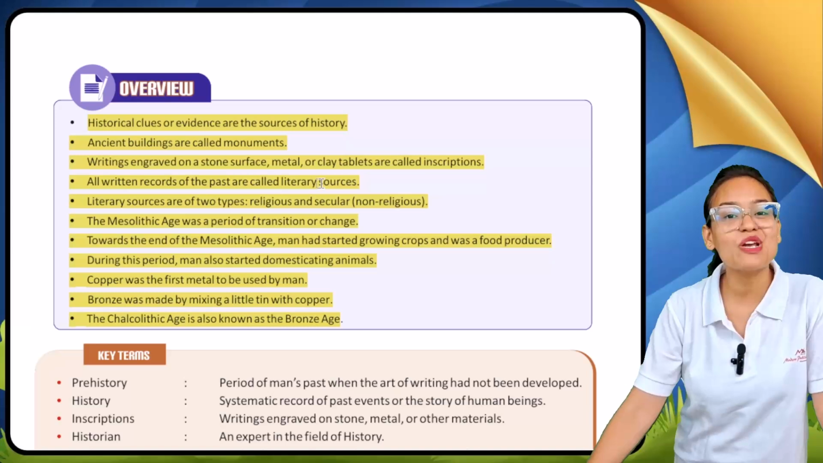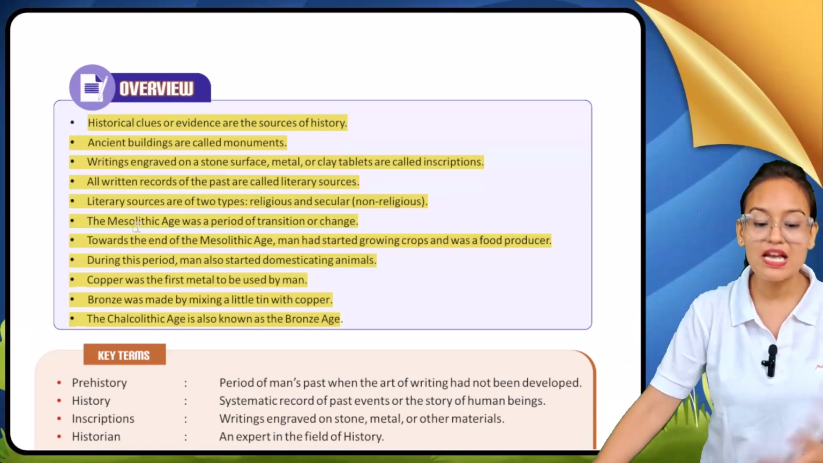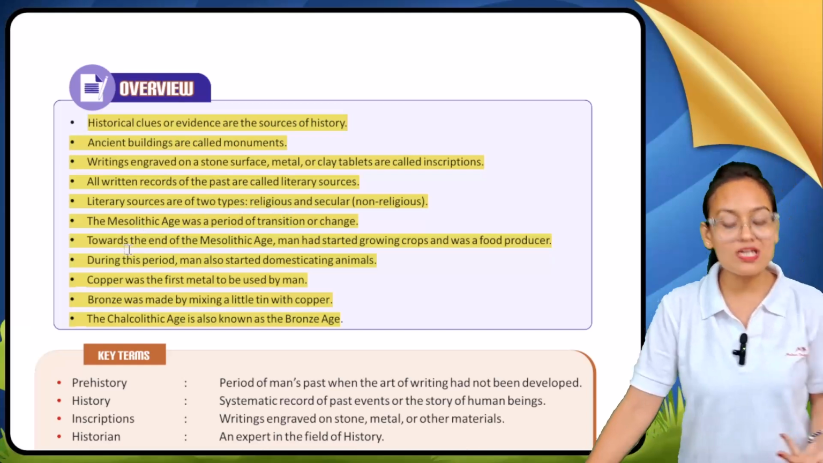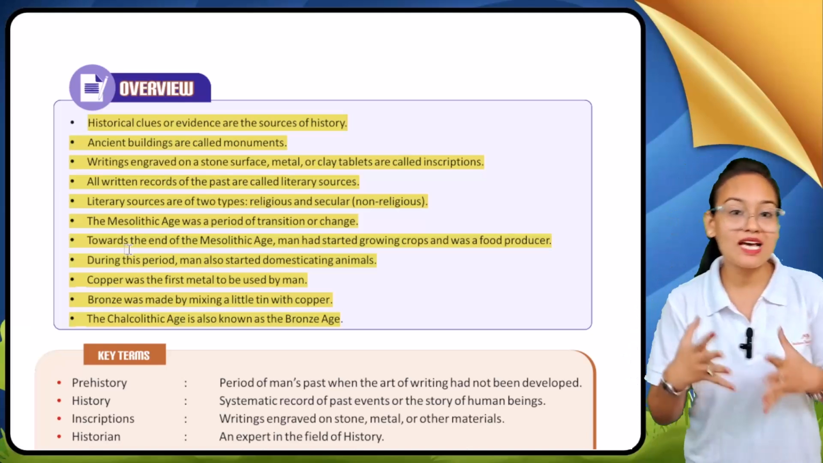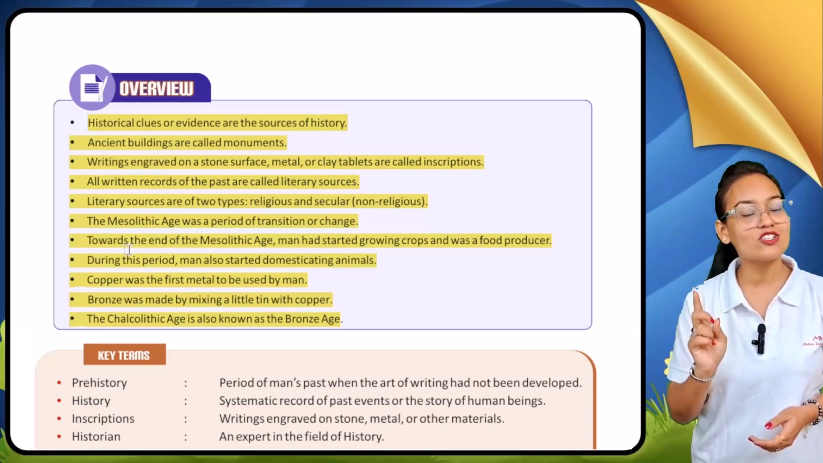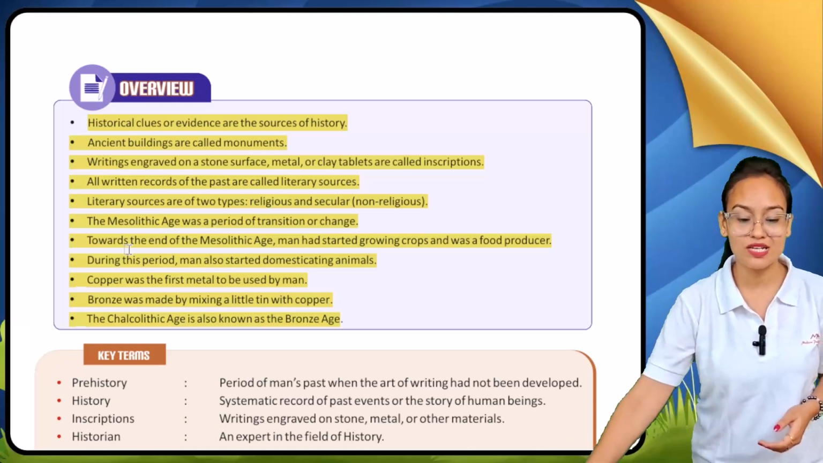What is the meaning of literary sources? The meaning of literary sources is written records. Literary sources are of two types, religious and secular. The Mesolithic age was a period of transition or change. And why is the Mesolithic age a period of transition? Because fire was discovered in this Mesolithic age.